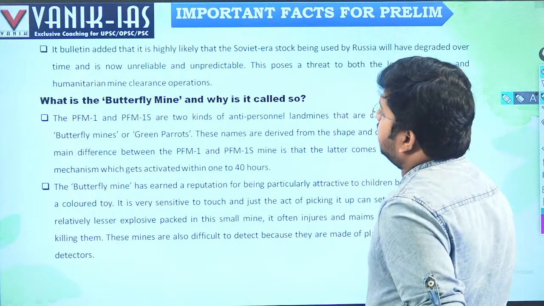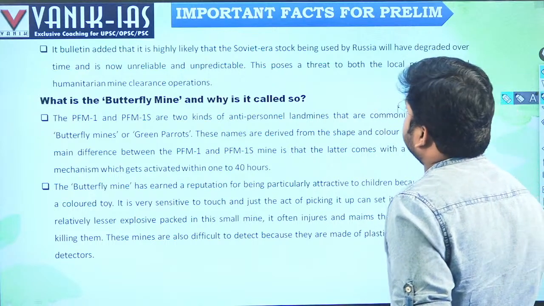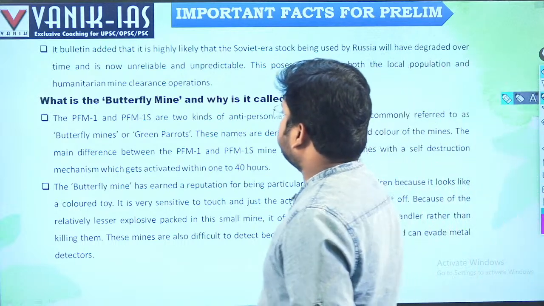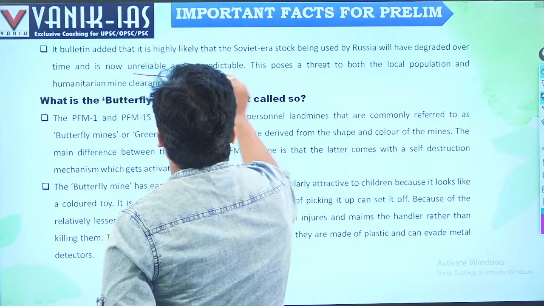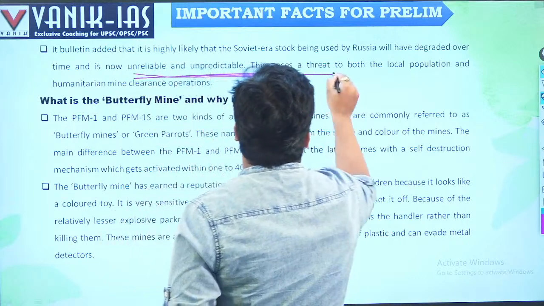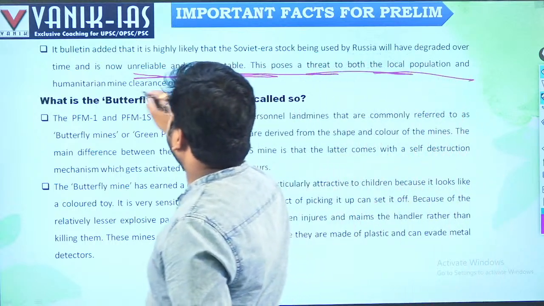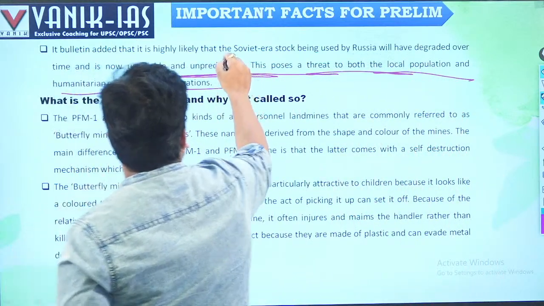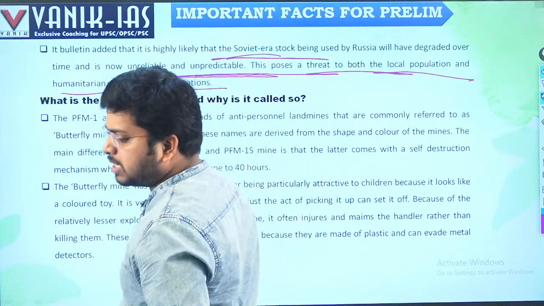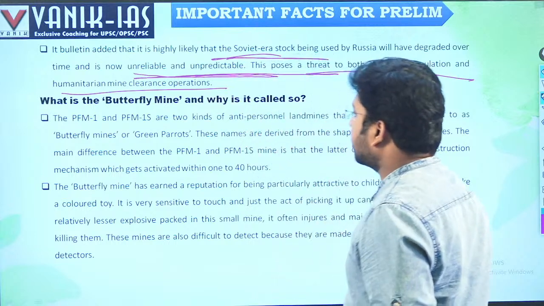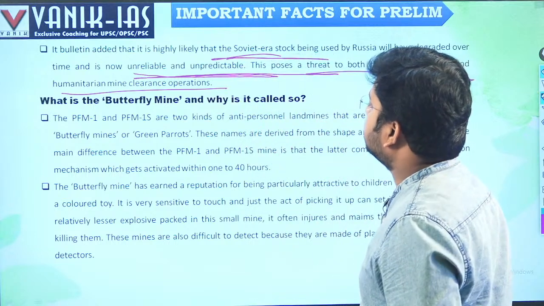Its bulletin added that it is highly likely that Soviet era stock being used by Russia will have degraded over time and is now unreliable and unpredictable. This poses a threat to both the local population and the humanitarian mine clearance operations. Obviously, these mines are Soviet era stock, dating since the Soviet era times.